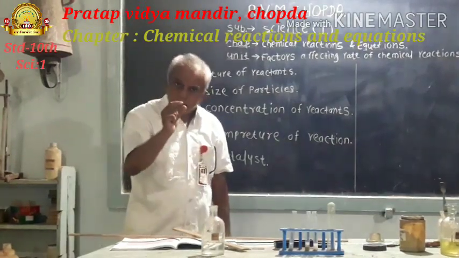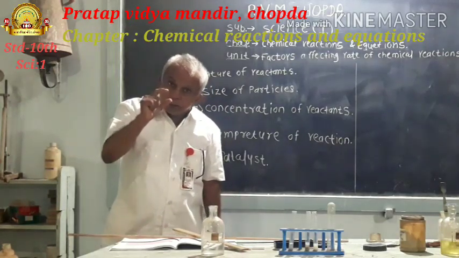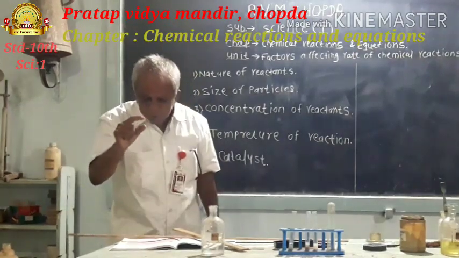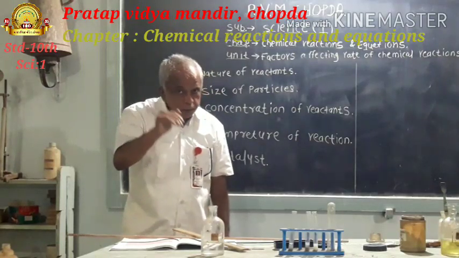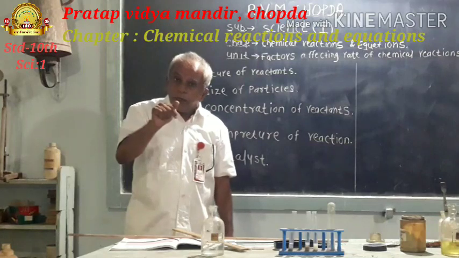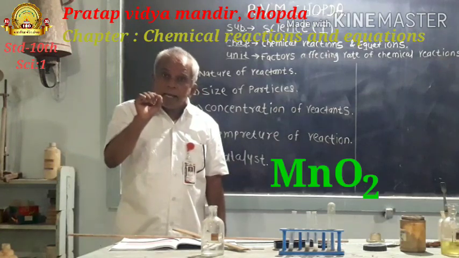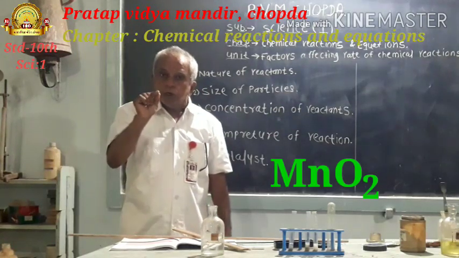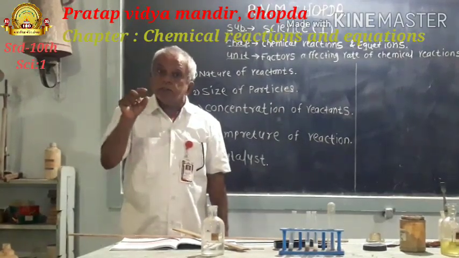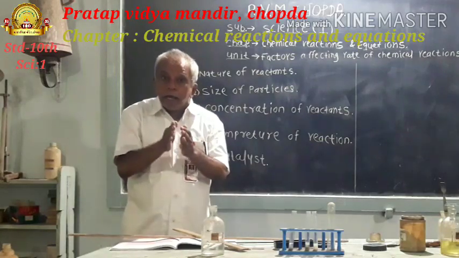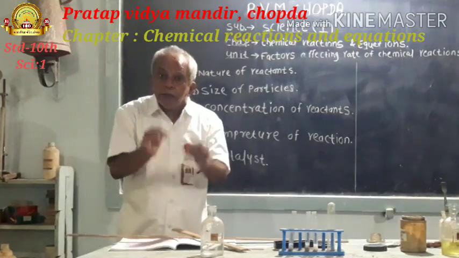If this reaction is carried out in absence of a catalyst, the rate of reaction is very slow. But when this reaction is carried out in presence of manganese dioxide, MnO2, the rate of chemical reaction increases, because here manganese dioxide acts as a catalyst.